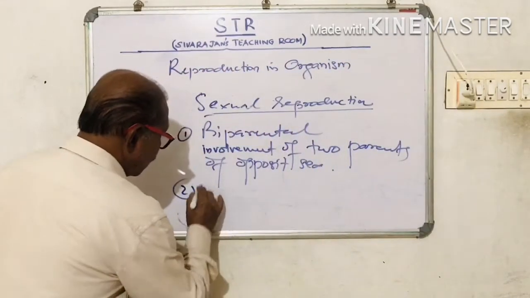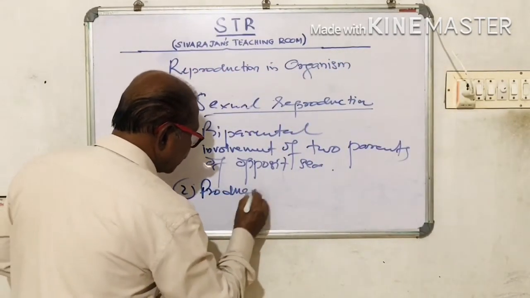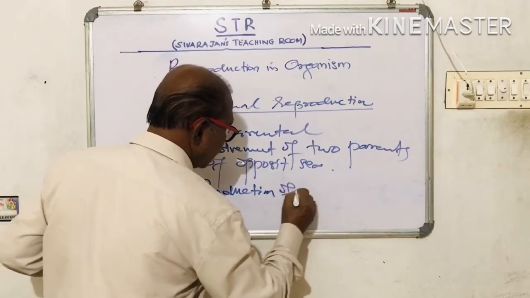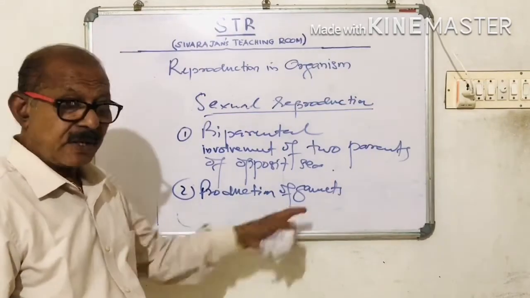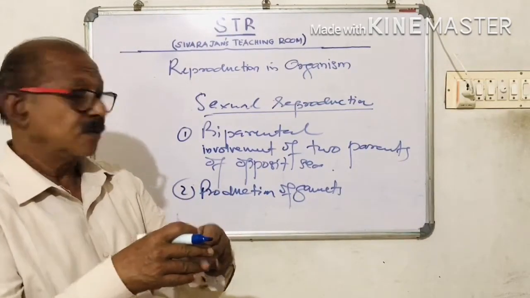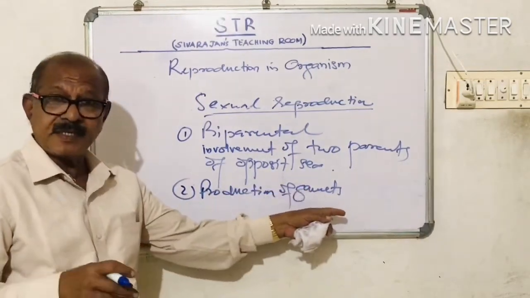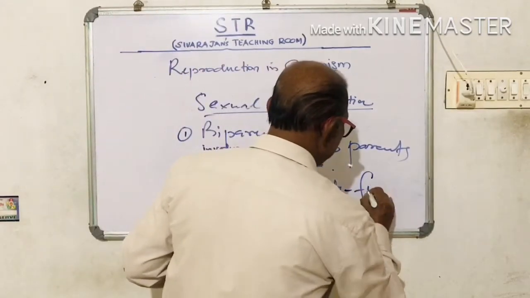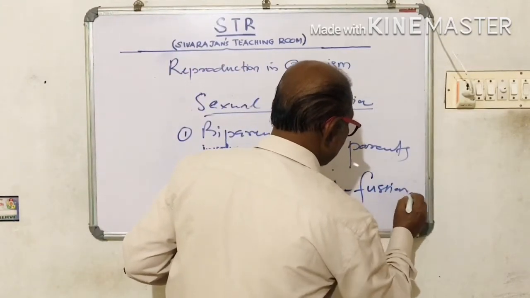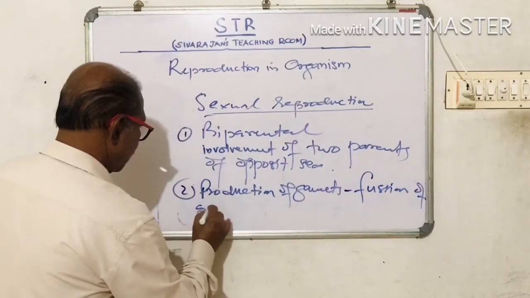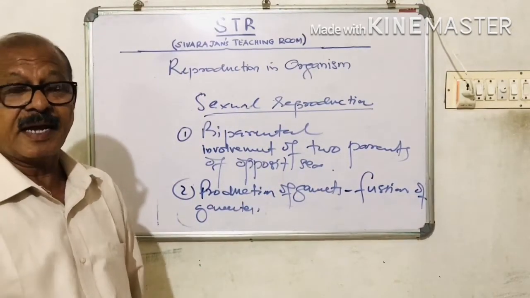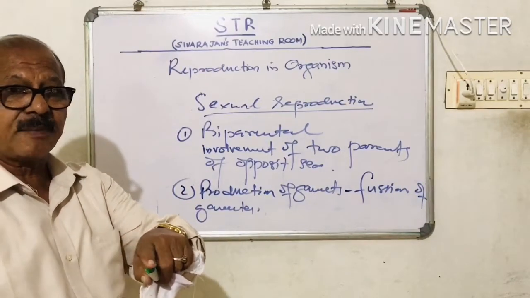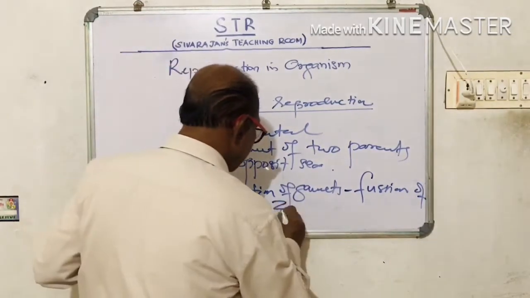And so we can say that production of gametes must take place. Not only that, they have to fuse. So production of gametes must be there, and fusion of gametes must also be there. And what is to be produced as a result of fusion of gametes? A zygote.